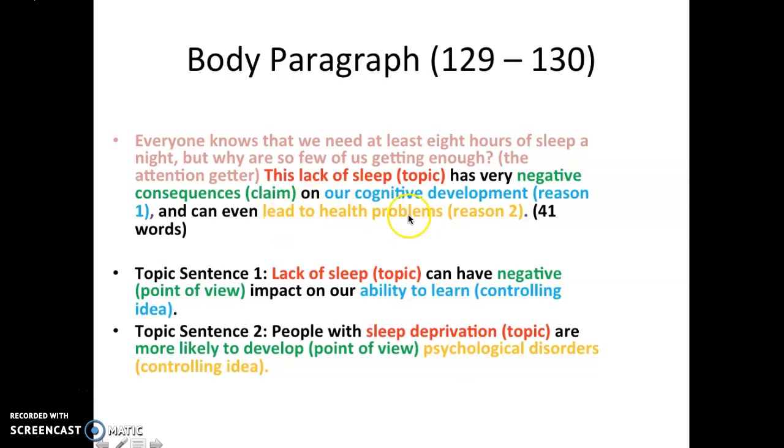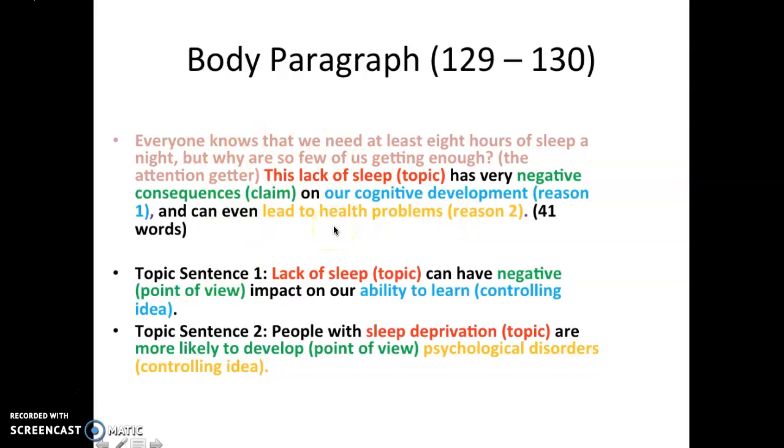What about health problems? Health problems is very vague, very broad, very general. So in this case the student decided to focus on only one specific category of health problem, which is psychological disorders. I want you to keep this in mind for the text.